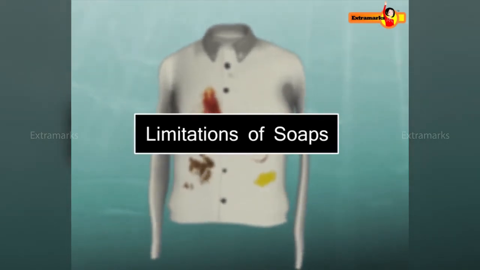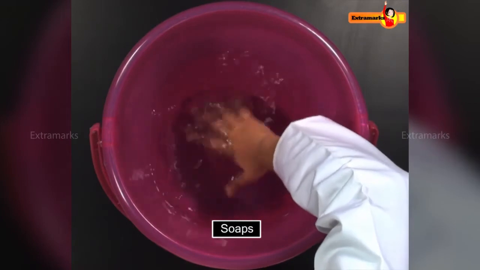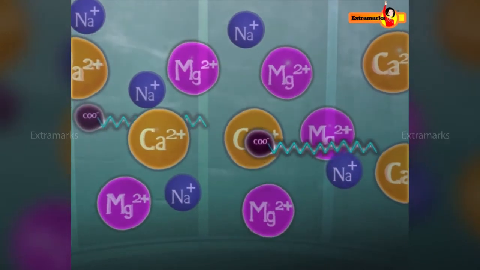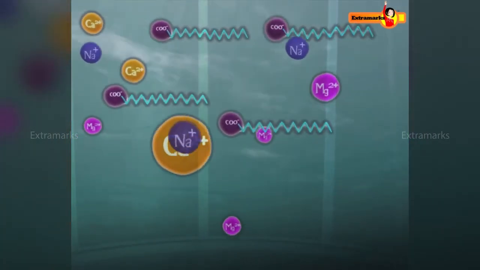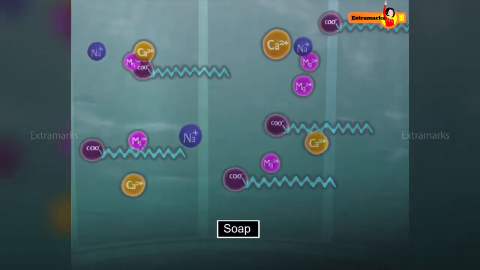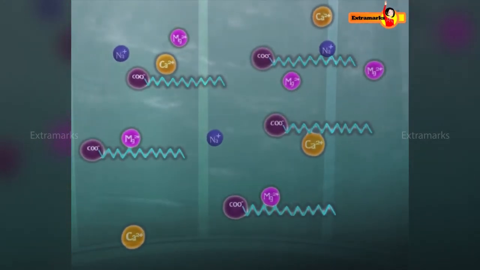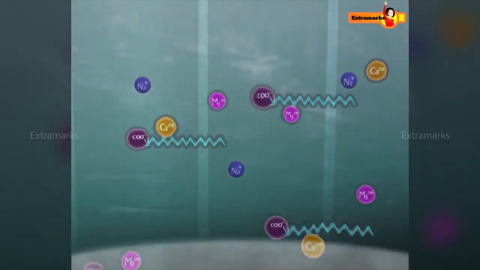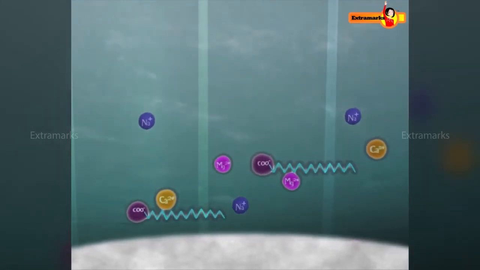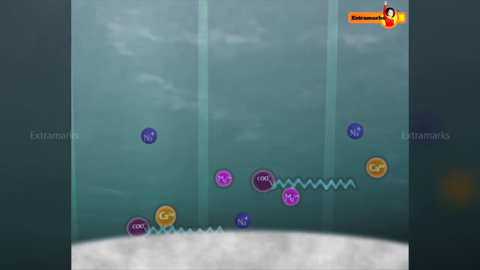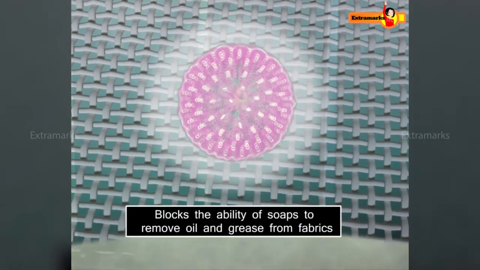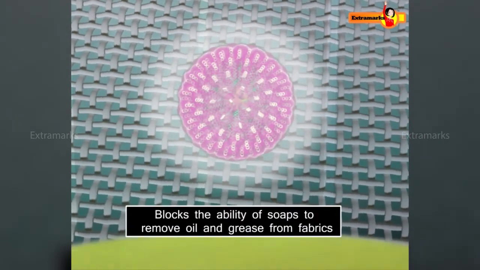Limitations of soaps. Soaps cannot be used in hard water because it contains calcium and magnesium ions. Let us try to understand it at micro level. When soap is dissolved in hard water, calcium and magnesium ions present in hard water react with soap molecules to form curdy white precipitate of calcium and magnesium salts, which are insoluble in water. This precipitate sticks to the fibers as gummy mass and blocks the ability of soaps to remove oil and grease from fabrics.